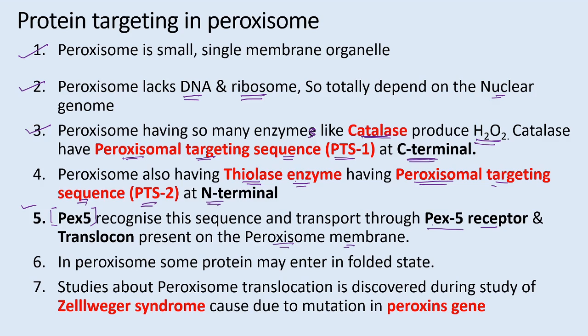The mechanism of translocation of peroxisomal protein was discovered during the study of Zellweger syndrome, caused by mutation of the peroxin gene. These peroxins are responsible for the biogenesis of the peroxisome. So during the study of this syndrome, the mechanism of protein targeting of peroxisomal protein was found out.